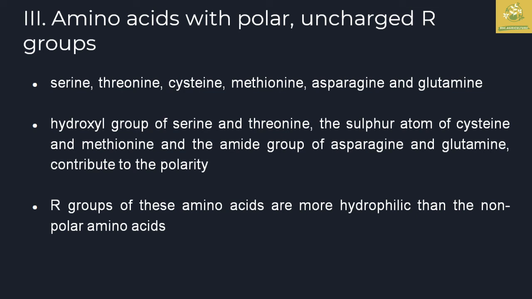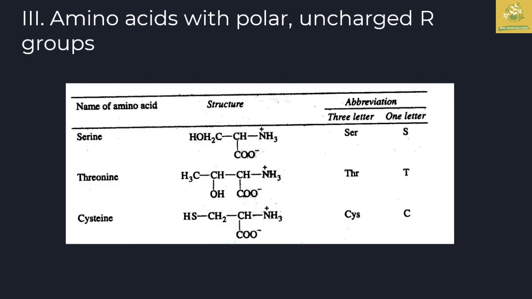These are the different characteristics of the uncharged R groups. The R groups of these amino acids are more hydrophilic than the non-polar amino acids. I have given the structures of the polar group, where you can see the structures of serine, threonine, and cysteine in this picture.